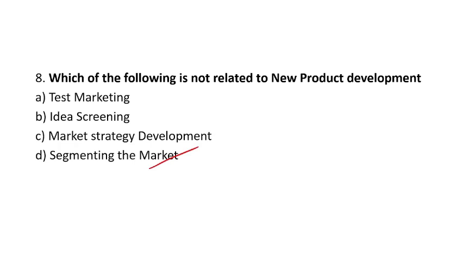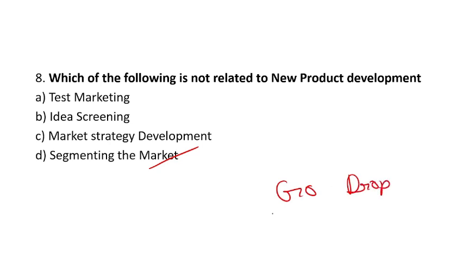Now test marketing. Test marketing is where the company makes the product and distributes samples to some customers. Then in idea screening, after the idea generation, the company checks all the ideas, and here there is a possibility of either go or drop error.